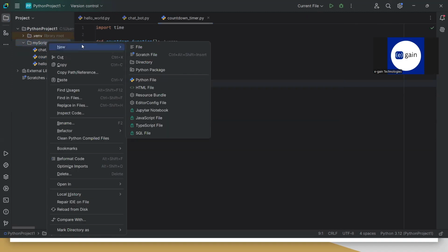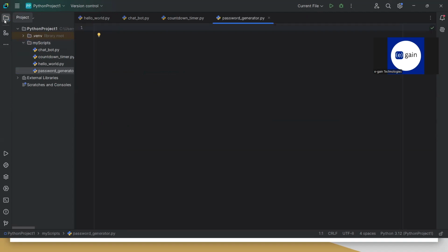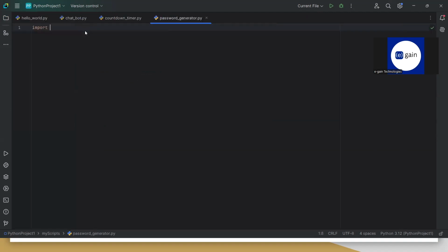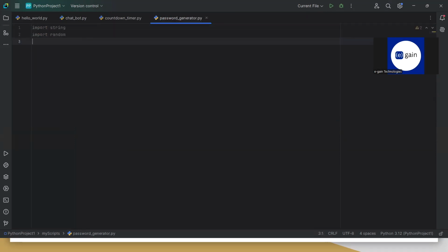So I will create a new Python file called password generator. And let me create this script where I will be able to generate a password. Let me call this function password function.